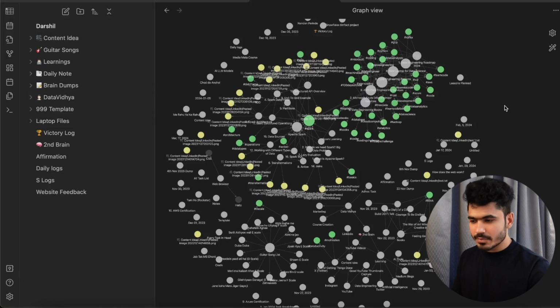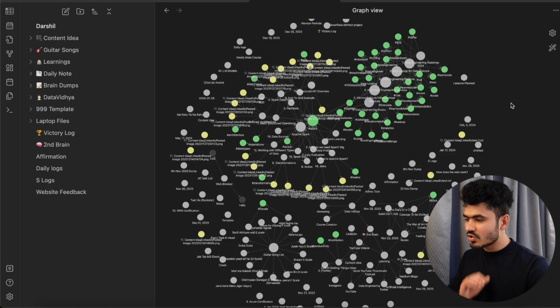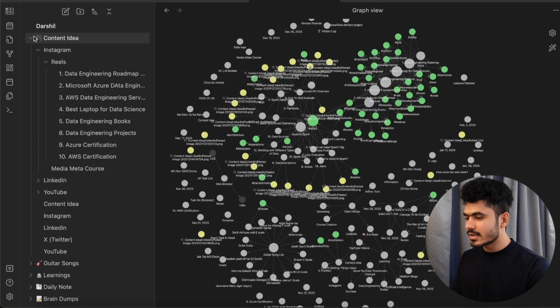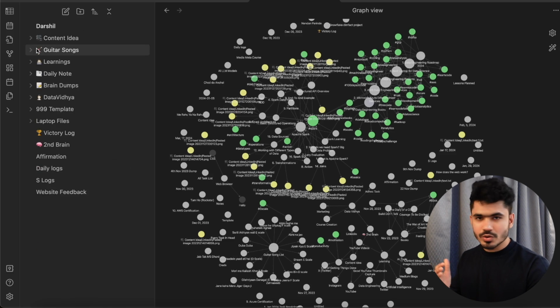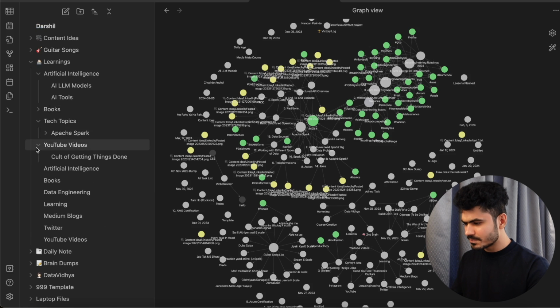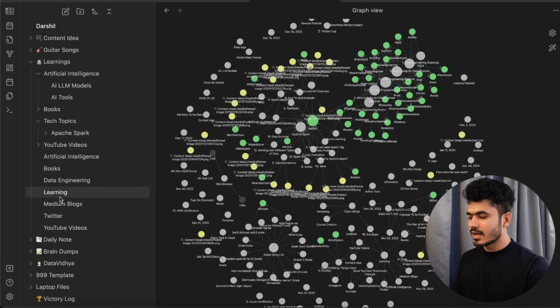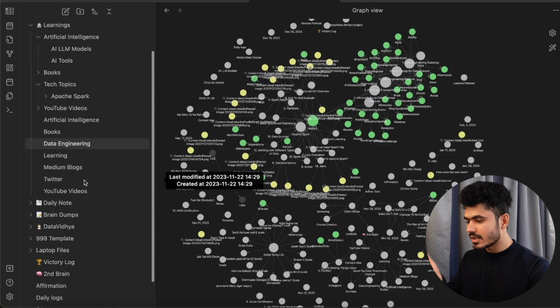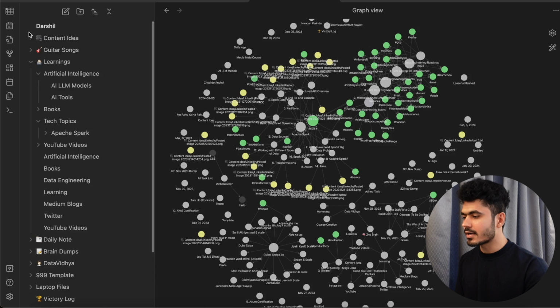Okay, so this is what my personal Obsidian looks like. I store all of this information about my content ideas. And the guitar songs, so I'm learning guitar, so I also store the information about all of the songs that I've learned. These are my different learnings about different topics, such as tech topics like Apache Spark, YouTube videos, I have some of it. I also store information about the data engineering learnings. It is just a basic text document, right?